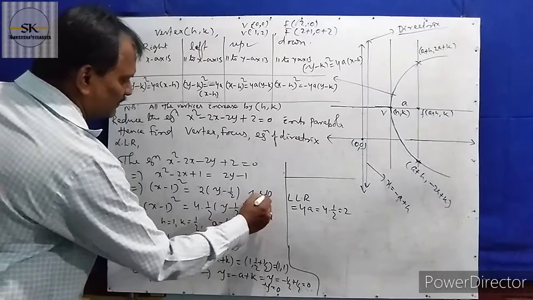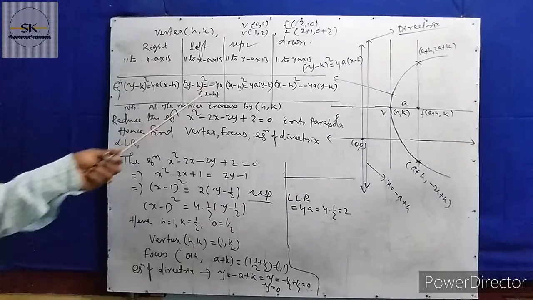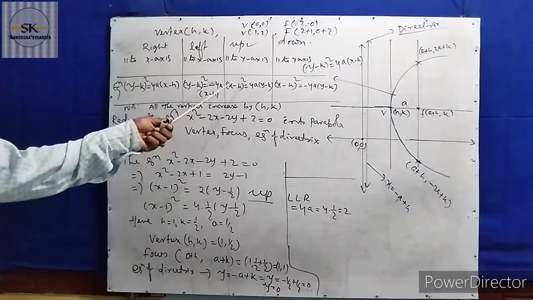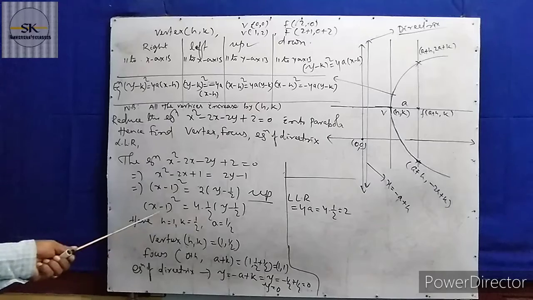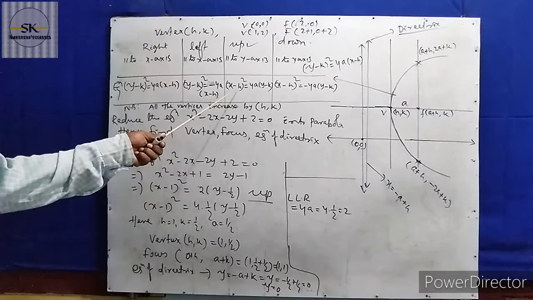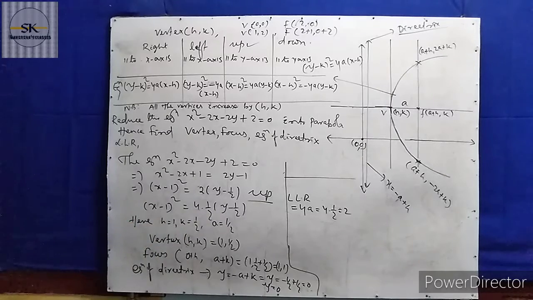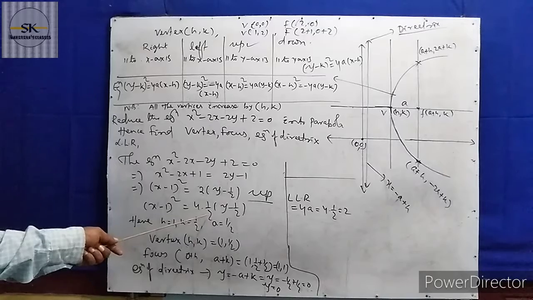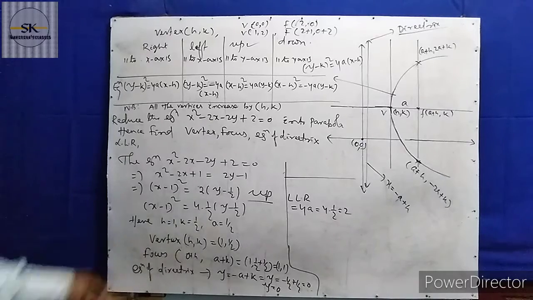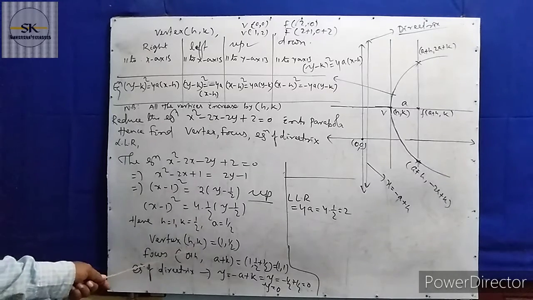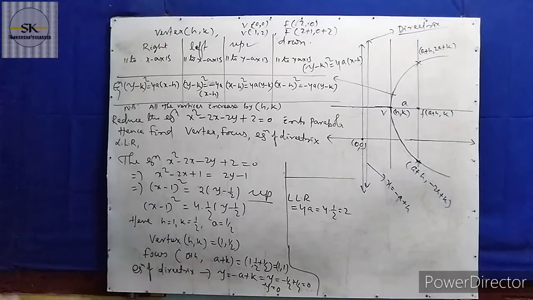This is the upward parabola. Why is it an upward parabola? Look here, x minus h whole square equal to 4a into y minus k type. So h, k: h equal to 1 and k equal to 1 by 2. The h, k value came, and a equal to this one. 4 into 1 by 2 is there, so a equal to 1 by 2. So h, k means this is the vertex, 1, 1 by 2.